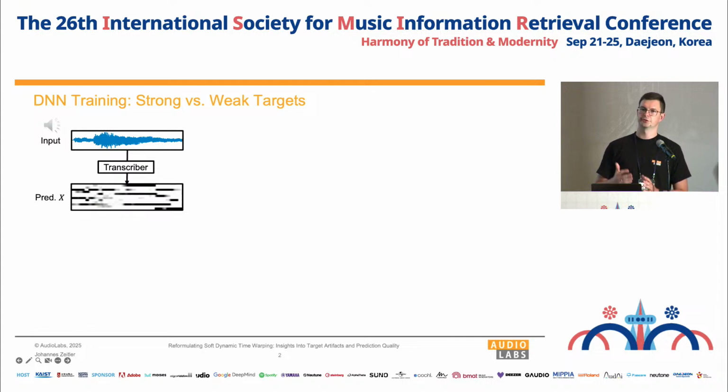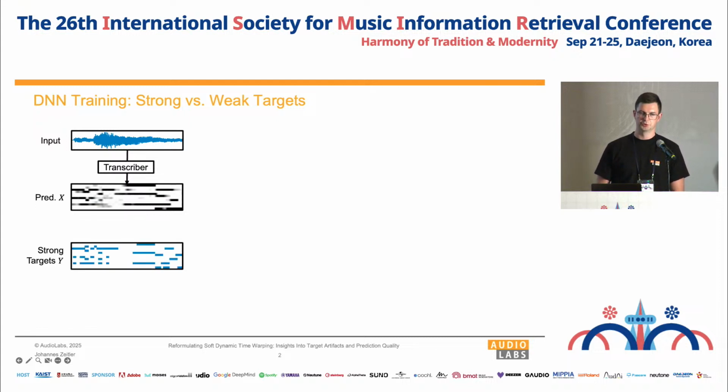Now, in order to train such a transcriber, we typically need a large amount of labeled training data. And typically, we use strong targets that have a frame-wise correspondence to the audio and to the prediction. So our strong targets for the example sound like this.